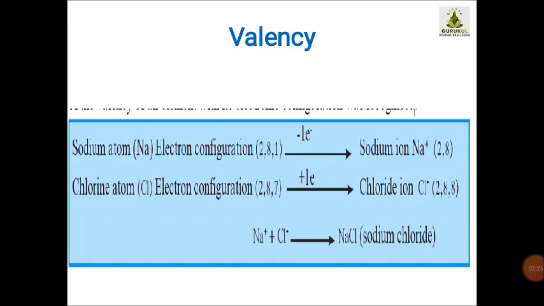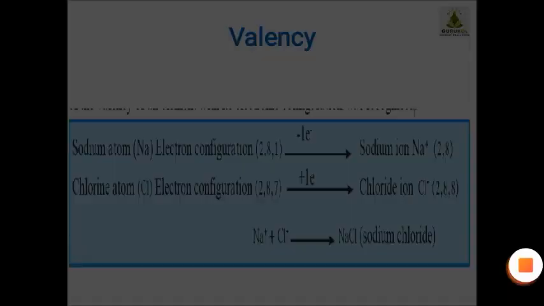When sodium gives it away, its configuration will be 2, 8. Chlorine will accept, and its configuration will be 2, 8, 8. Now children, at this stage the octet of both the elements is completed, and due to this exchange a new compound is formed, that is NaCl.